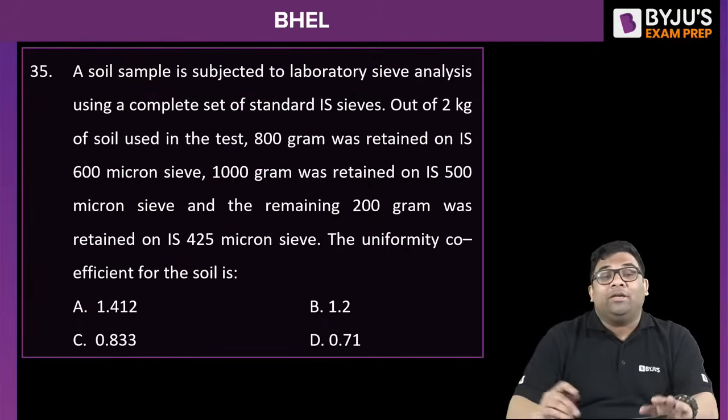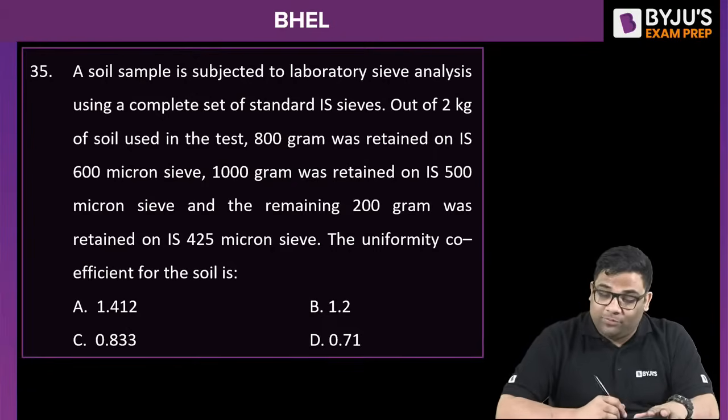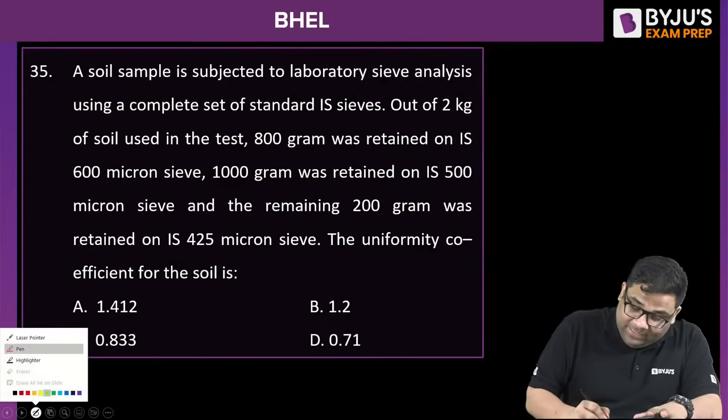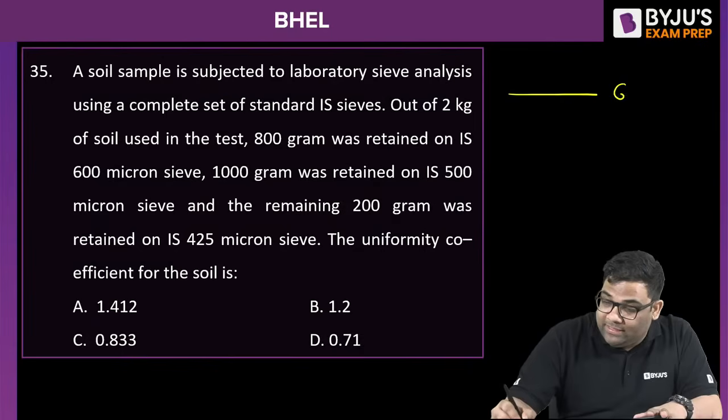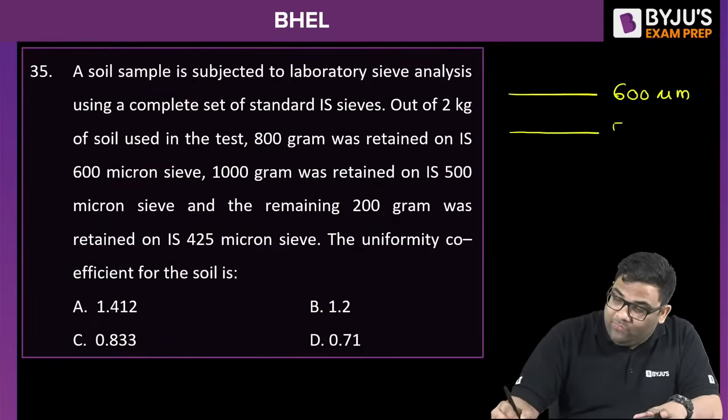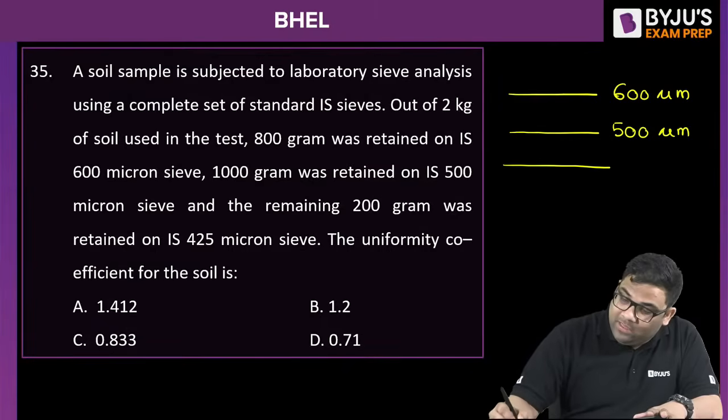Okay, it is from your soil mechanics. I'll solve this for you. We are doing some sieve analysis, and we have 3 sizes of sieves. So first one is your 600 micrometer. Then we have the 500 micron or micrometer. Then we have the 425 micron or micrometer. Now what is written?